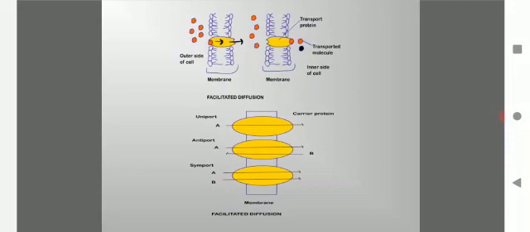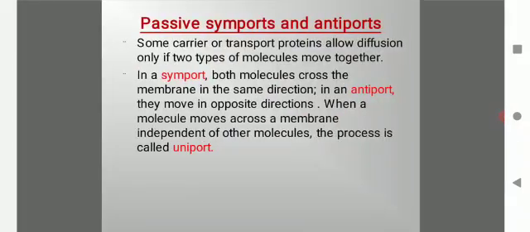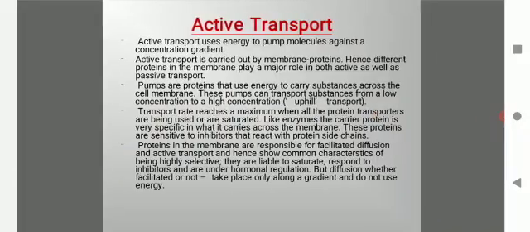So here it is shown: unipode, antipode and symport. Remember, firstly it is unipode. In unipode, only one type of molecule moves across the cell membrane. In antipode, both molecules move in opposite directions, and in symport, both molecules cross the membrane in the same direction. So these were unipode, symport and antipode.